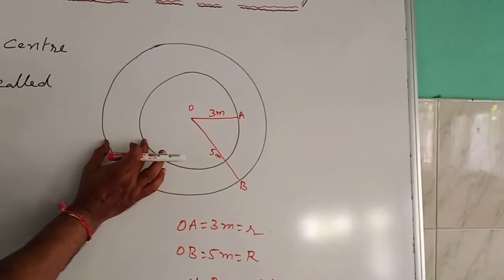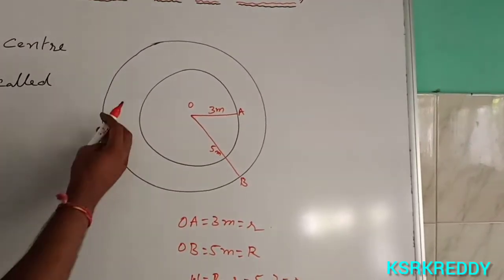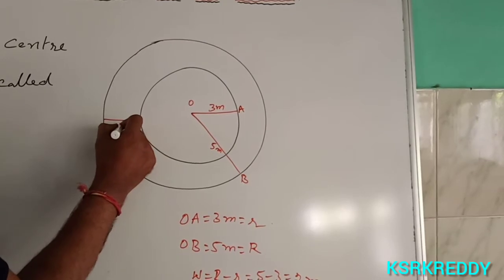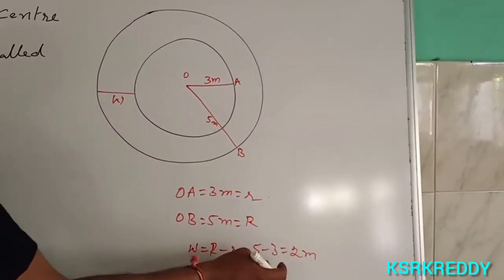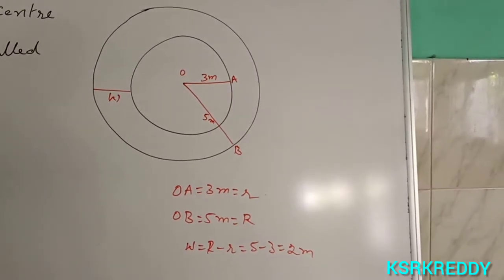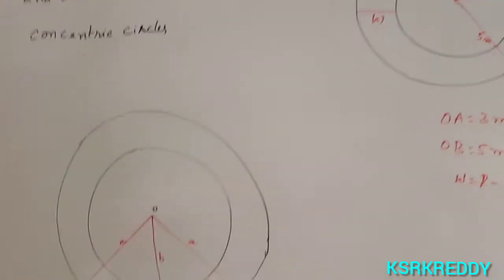The space between these two circles is called the width of the ring. Width of the ring W equals capital R minus small r, so 5 minus 3 equals 2 centimeters. Like that, and so on.